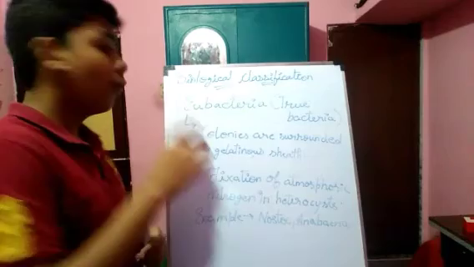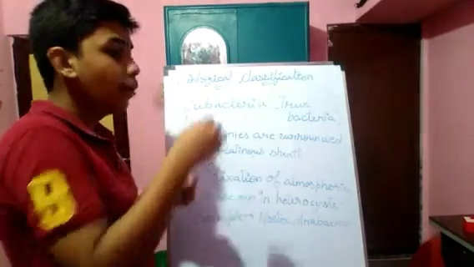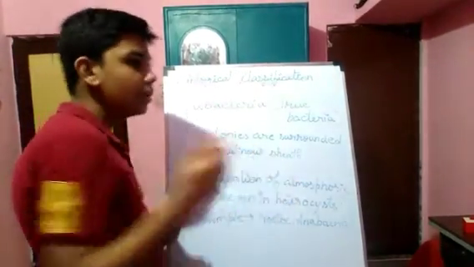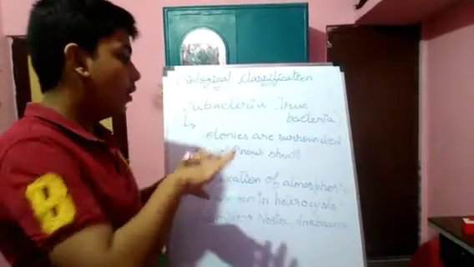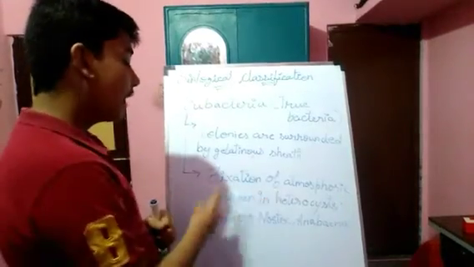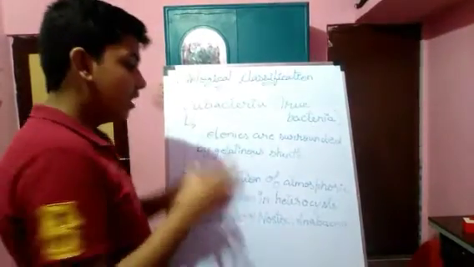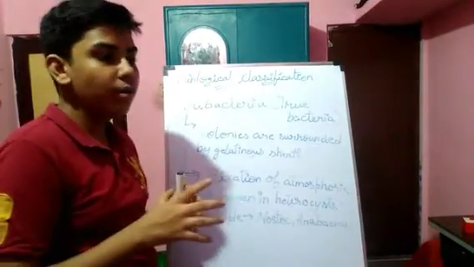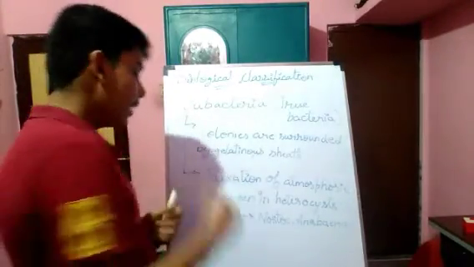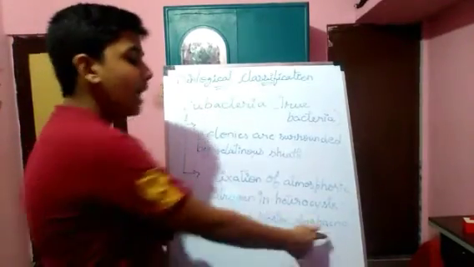The last two points of eubacteria: first, colonies. The outer lining of the colonies is surrounded by a gelatinous sheet, which is a protective layer on the colonies. And the last point is fixation of atmospheric nitrogen in heterocytes. What are heterocytes? Heterocytes are specialized cells, which fix atmospheric nitrogen for their own use. Common examples of these eubacteria are Nostoc and Anabaena.